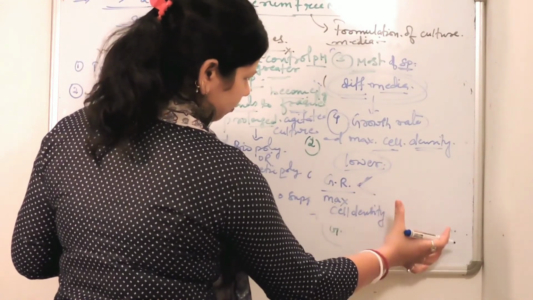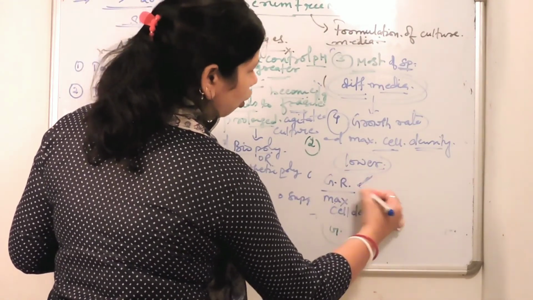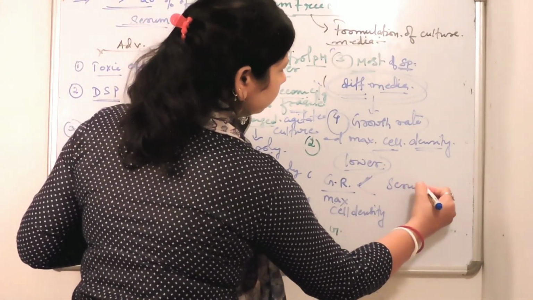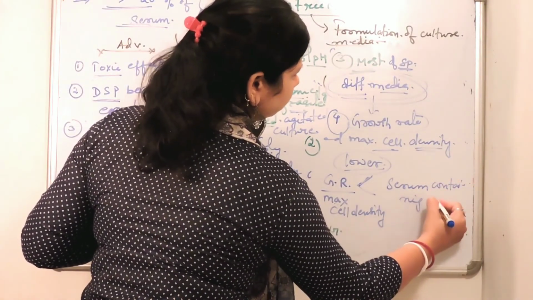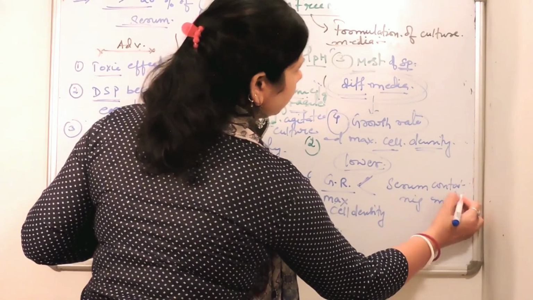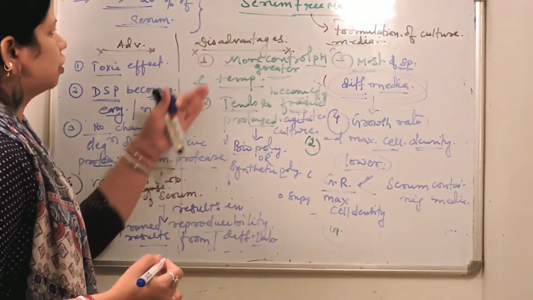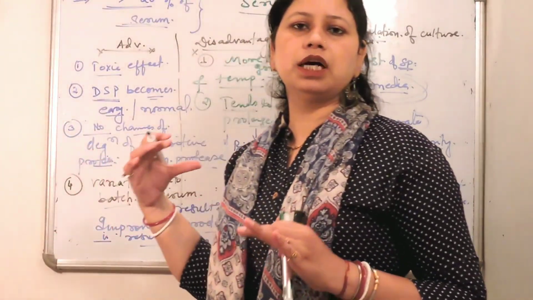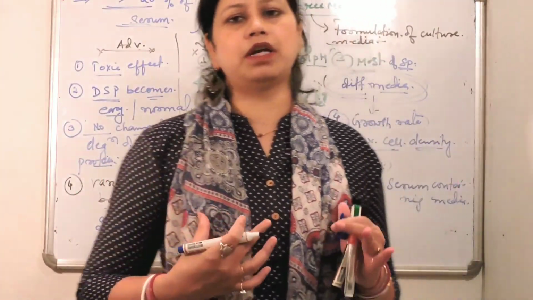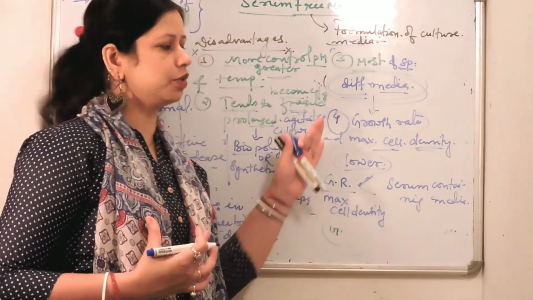It has been observed that most of the time they are lower than in media which contain serum. So these are the disadvantages of serum-free media. So in this video tutorial I have discussed the advantages and disadvantages of serum-free media. So this is all.